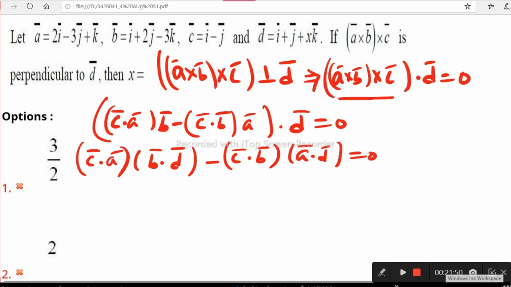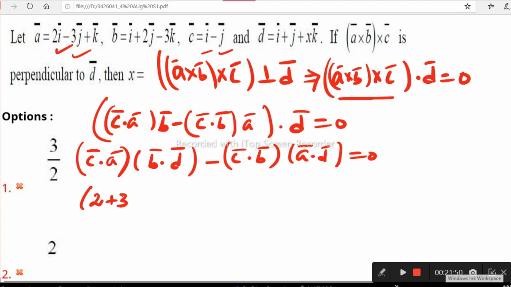C dot A: the dot product of C and A, 2 into 1 is 2, plus the j coefficients, minus 3 into minus 1 is plus 3.